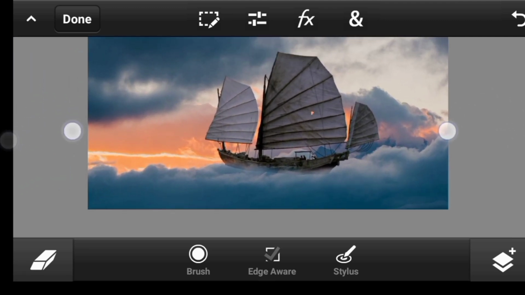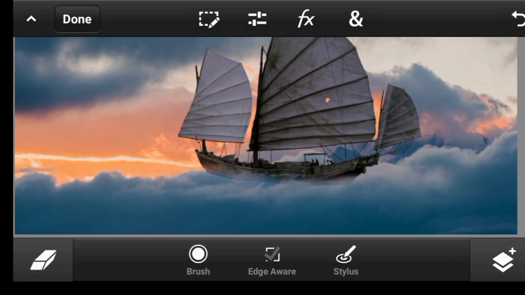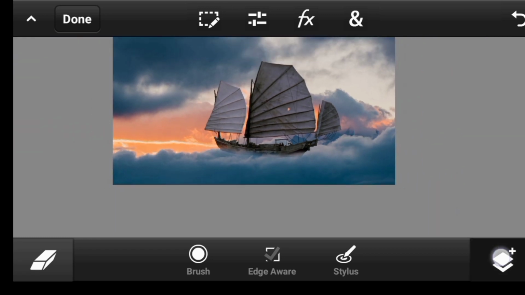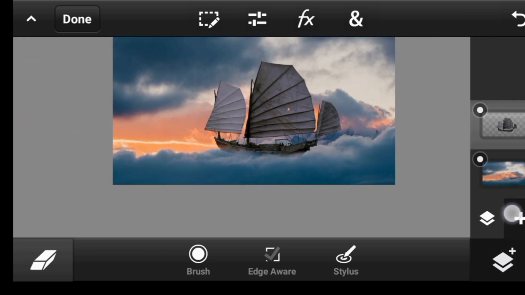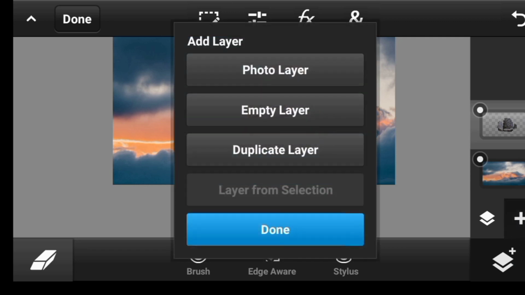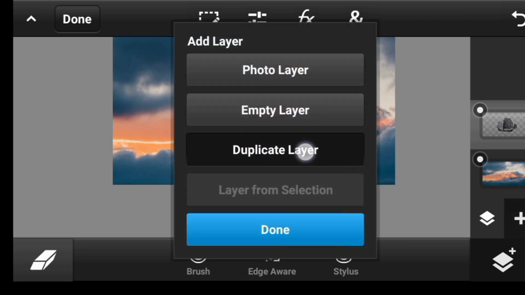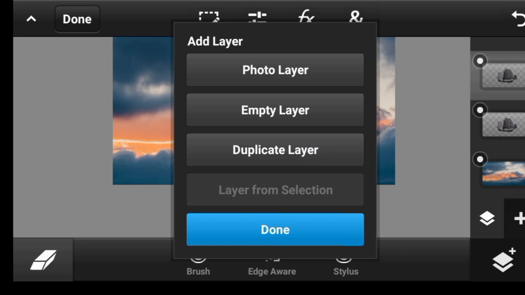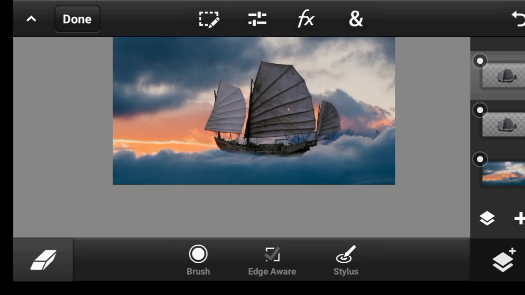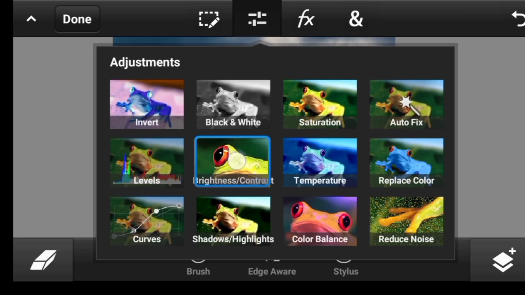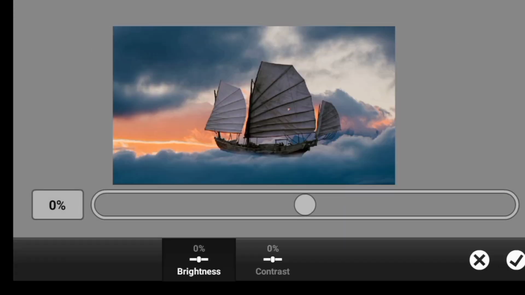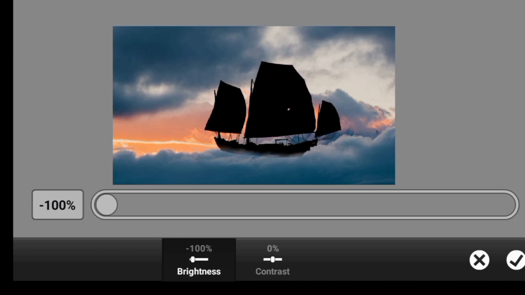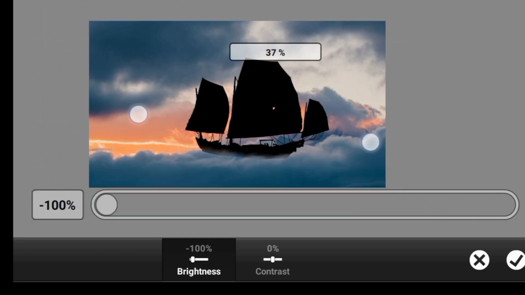And now I would like to give it some of this orange color at the background. So to do that, we click right here, and we duplicate the layer. So once done, you click on done, then you click right on adjustment, click on brightness, take it all the way to -100, so we have complete black.